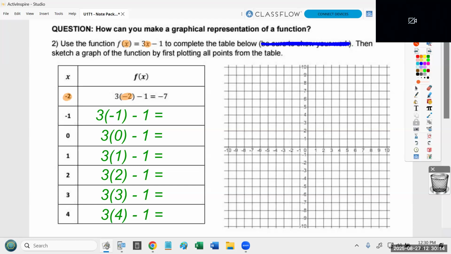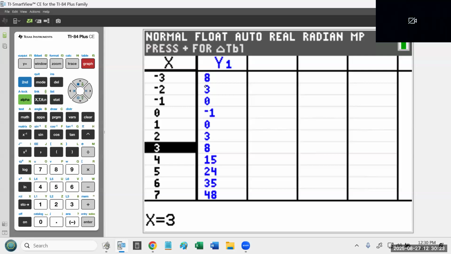Okay, so instead we're going to use the calculator, and we're going to plug the equation 3x minus 1 in. We're going to go to the table. We're going to copy the points. Okay, follow along with me, please.